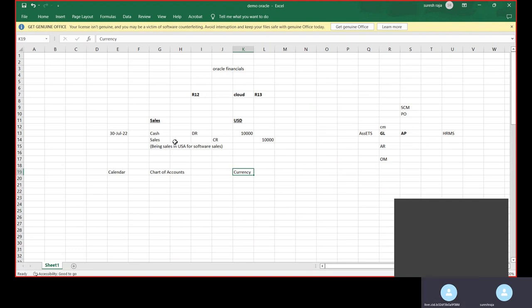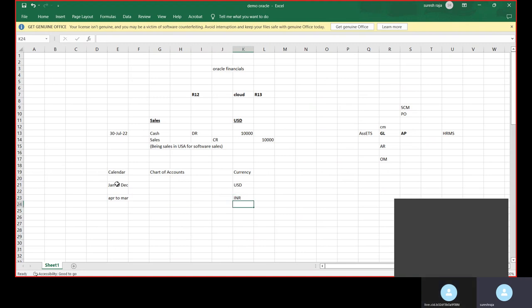Tell me, if it has a branch in the UK, what will be the currency? Pound sterling. So do you think the calendar won't change? In the US it is January to December, they are following that financial year. Tell me for India. April to March, exactly. So we are following April to March. So there is a change here.